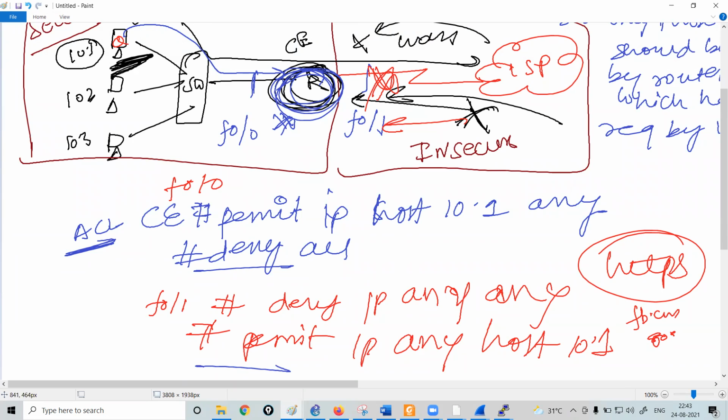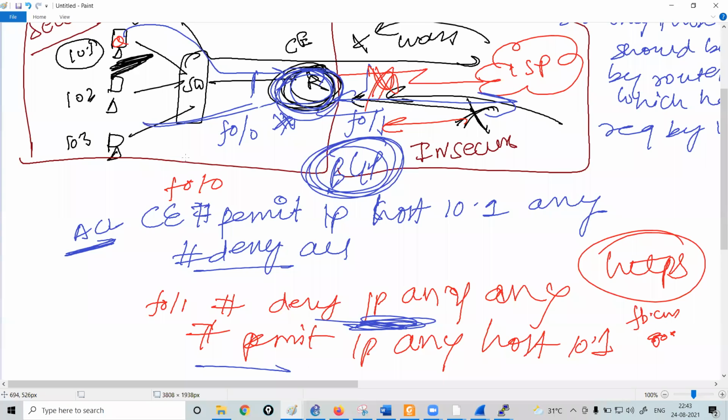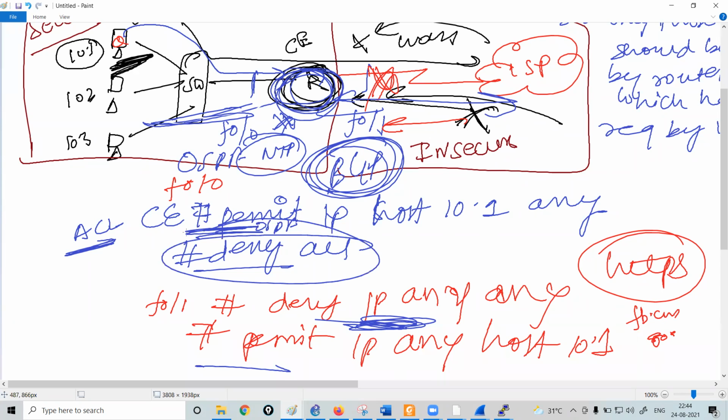Also, let's suppose there is a BGP connection between the ISP and your router. So you will also have to permit all the BGP packets. Let's suppose you are running the OSPF protocol within your organization. So you will have to permit OSPF too, right? Let's suppose you are running the NTP protocol within your organization. So you will have to permit NTP too, because by default, if you do not allow them, all of the packets will be denied.